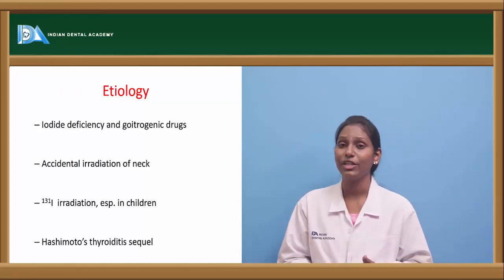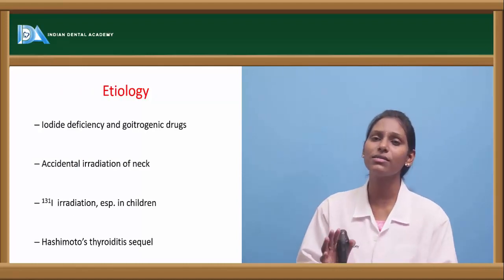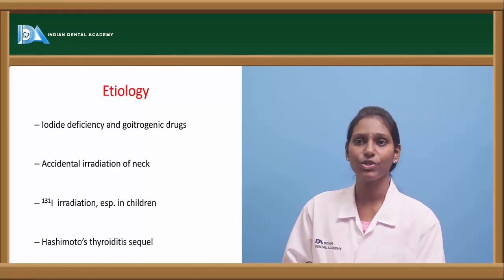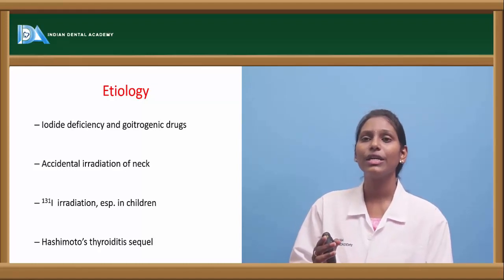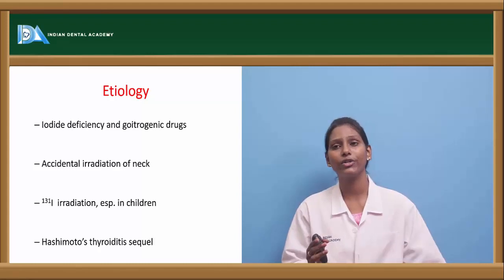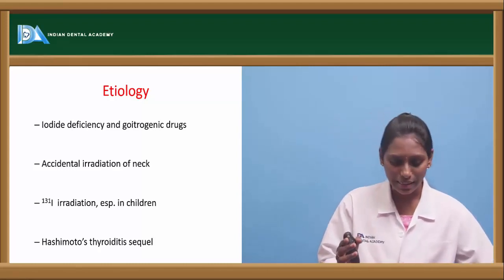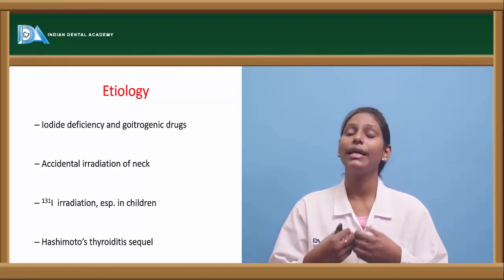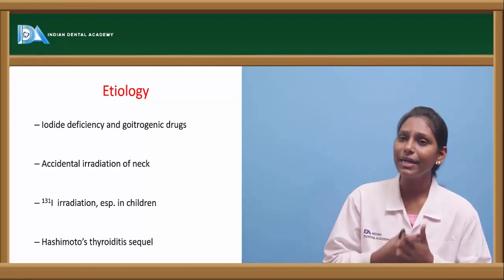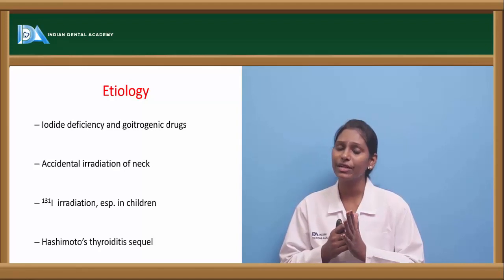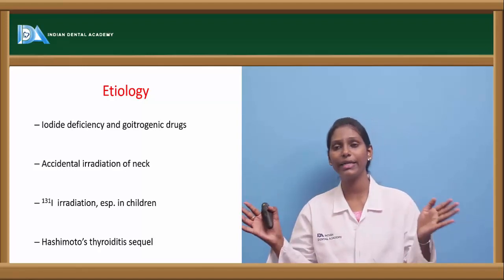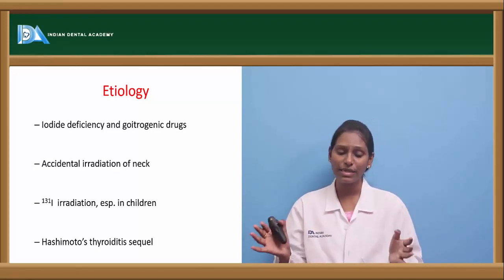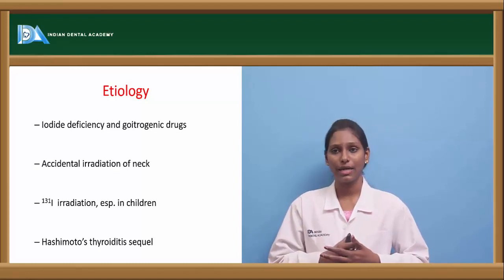Now coming back to the etiology, how these malignancies of the thyroid usually occur. The first etiology is iodide deficiency and goitrogenic drugs. Goitrogenic drugs are those which have the propensity to develop goiters. In long-term iodine deficiency, we see papillary carcinomas.